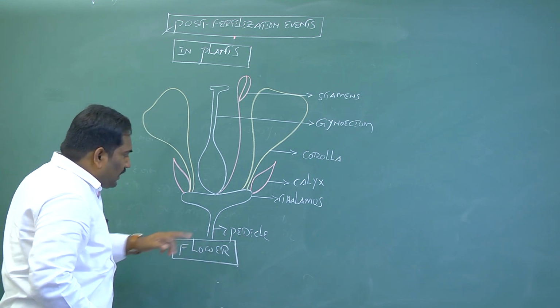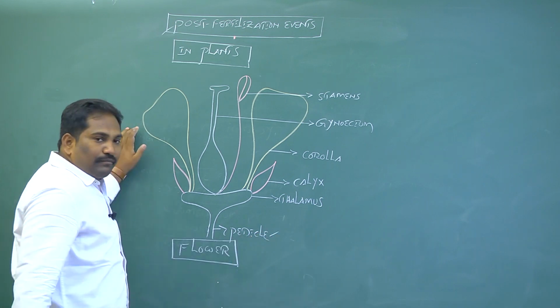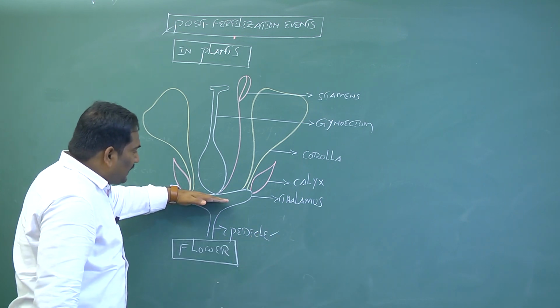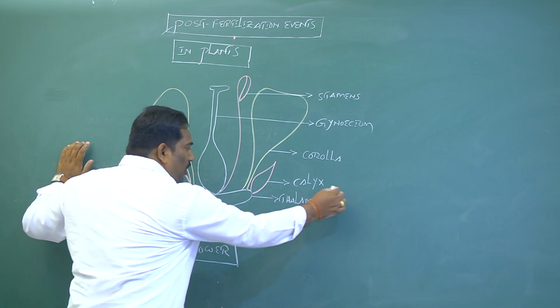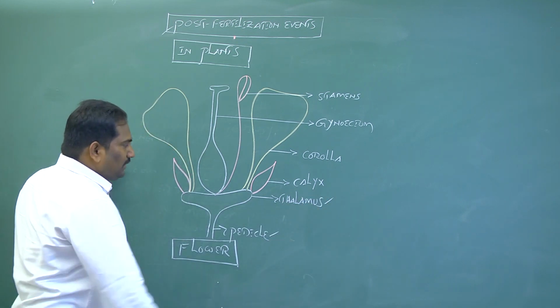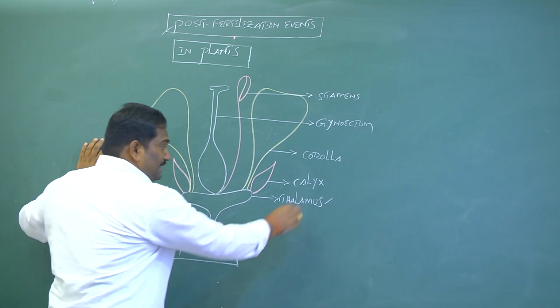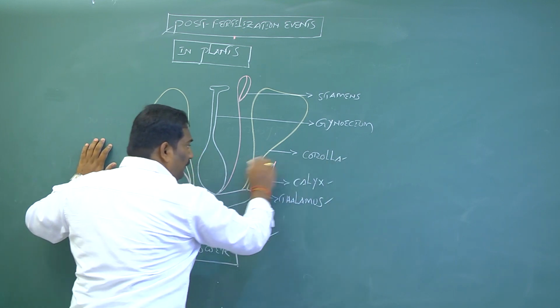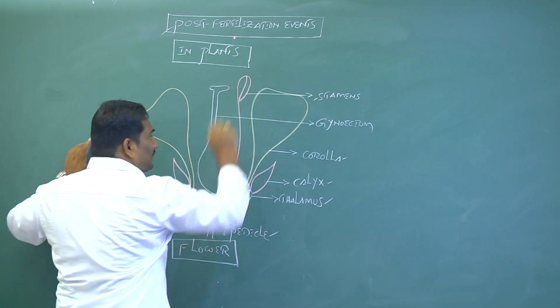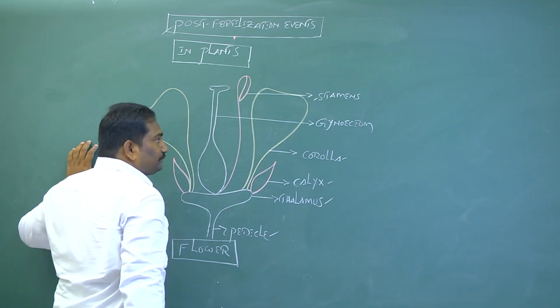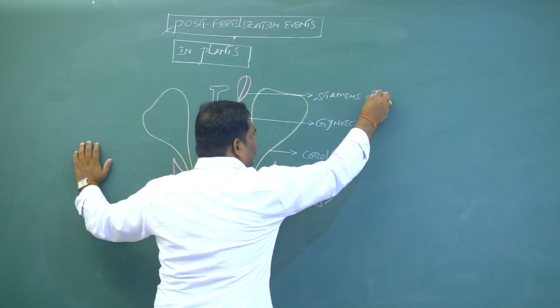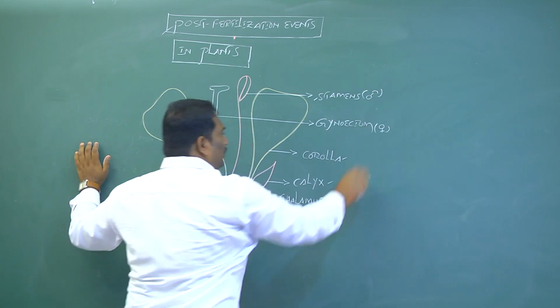The stalk of the flower is called the pedicel. The top of the pedicel has a flattened structure called the thalamus. On the thalamus, four modified floral leaves are present: calyx, corolla, androecium or stamens, and gynoecium. The androecium is the male sex organ and the gynoecium is the female sex organ.